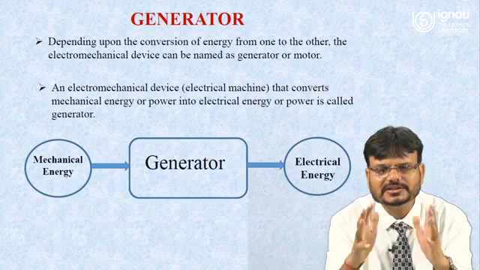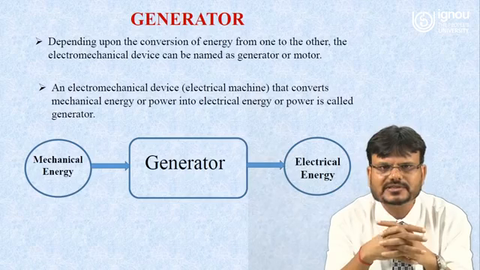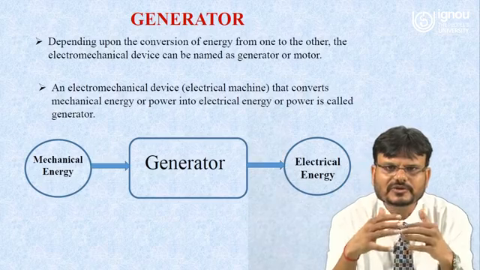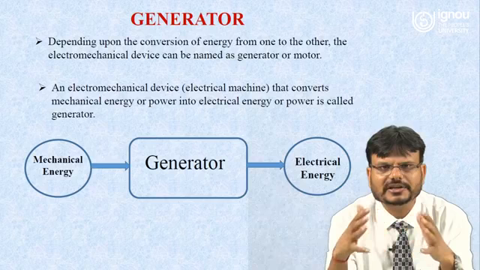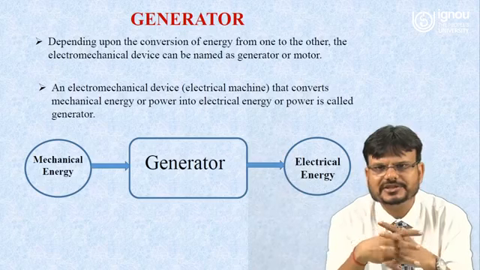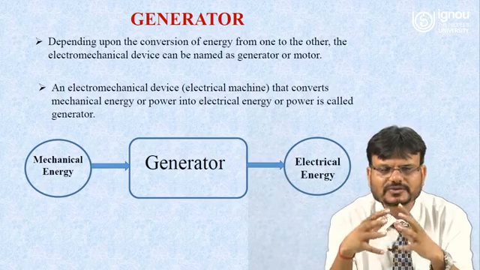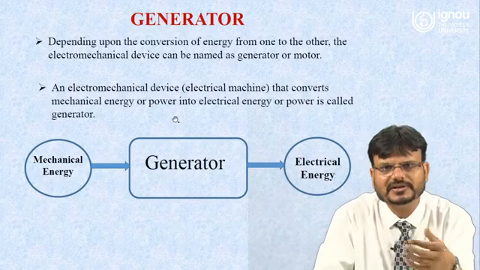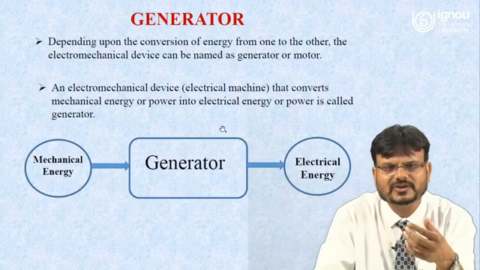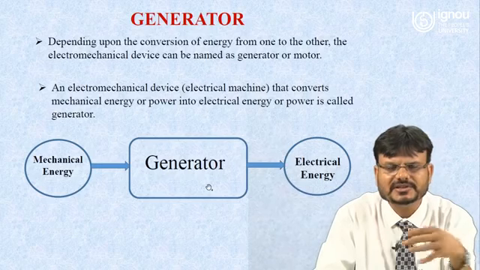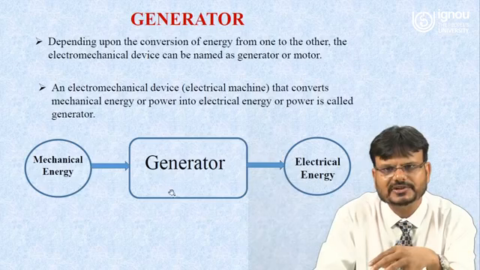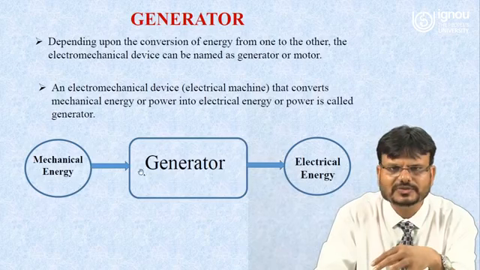Under the DC machine, first of all we are going to discuss the DC generator. Depending upon the conversion of energy from one form to the other, the electromechanical device can be named a generator or a motor. An electromechanical device that converts mechanical energy or power into electrical energy or power is called a generator. So what happens in the generator? You give some mechanical energy, and this mechanical energy is converted into electrical energy.